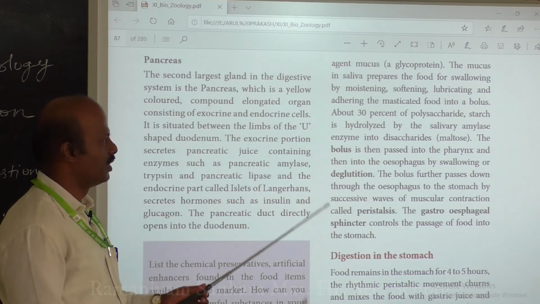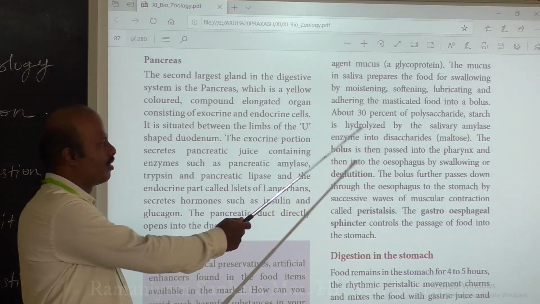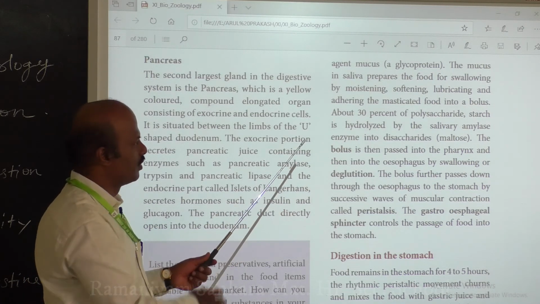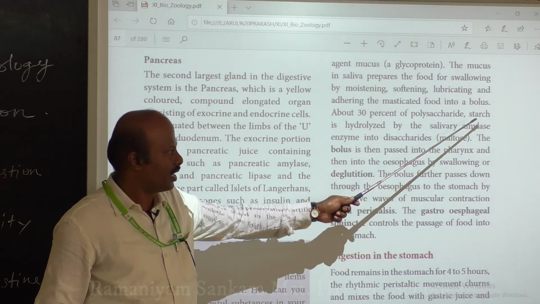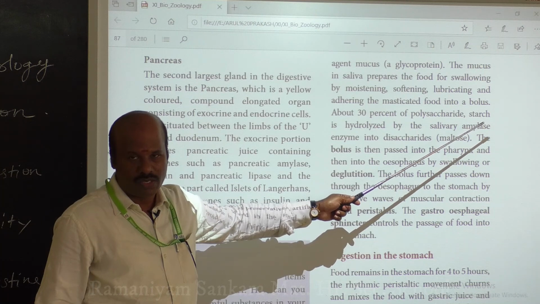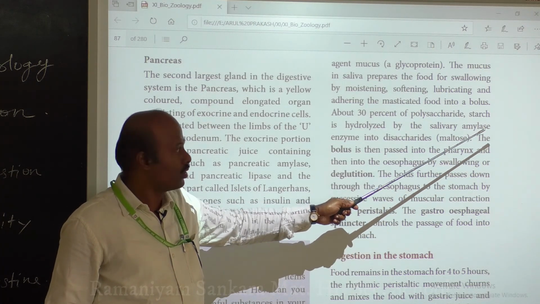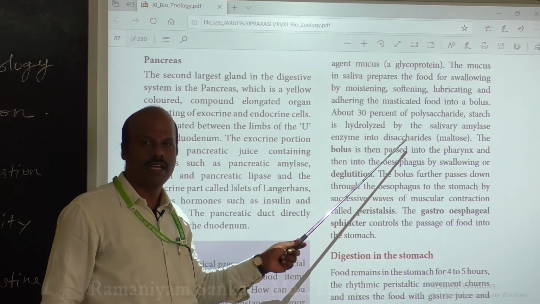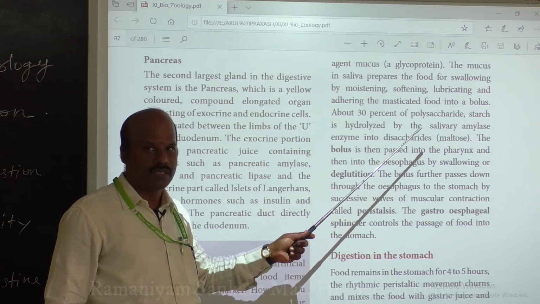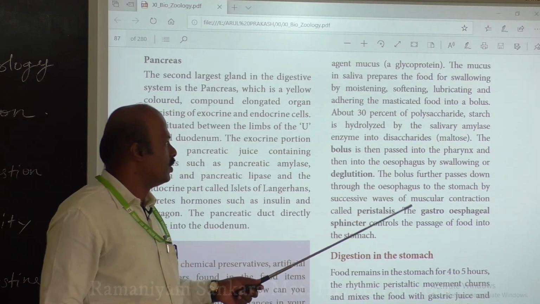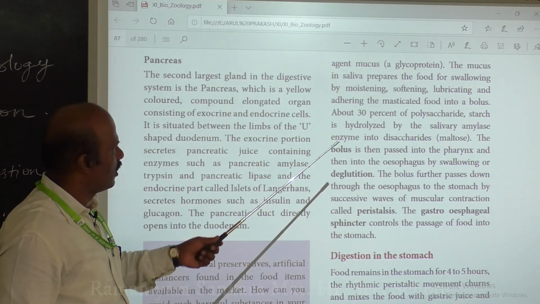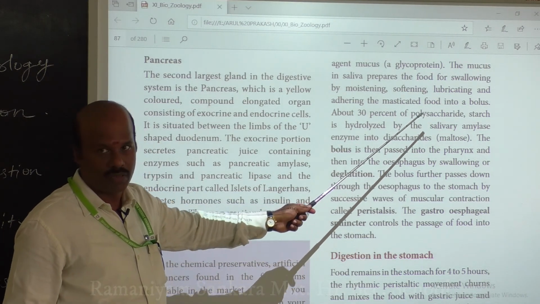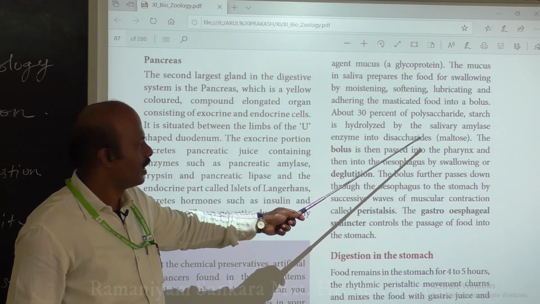Salivary amylase cleaves the starch, which has amylose. This amylose in the starch is cleaved by the salivary amylase, producing the disaccharide maltose. About 30% of polysaccharides are cleaved by means of this salivary amylase.